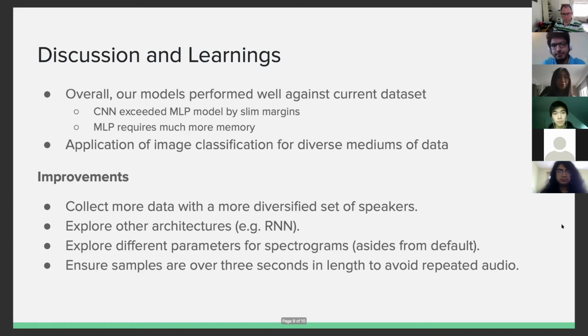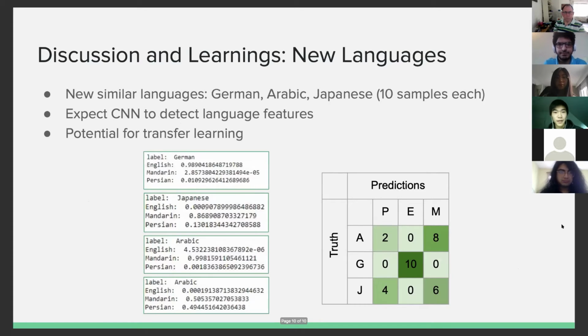Next slide, please. And finally, as an extension to our project, we decided to run the CNN on languages that we're not trained for. Specifically, we chose German, Arabic, and Japanese, and we took 10 samples of each from the same online databases. The interesting thing to note is that the model predicted German as English 10 out of 10 times, but it would confuse between the other two languages.